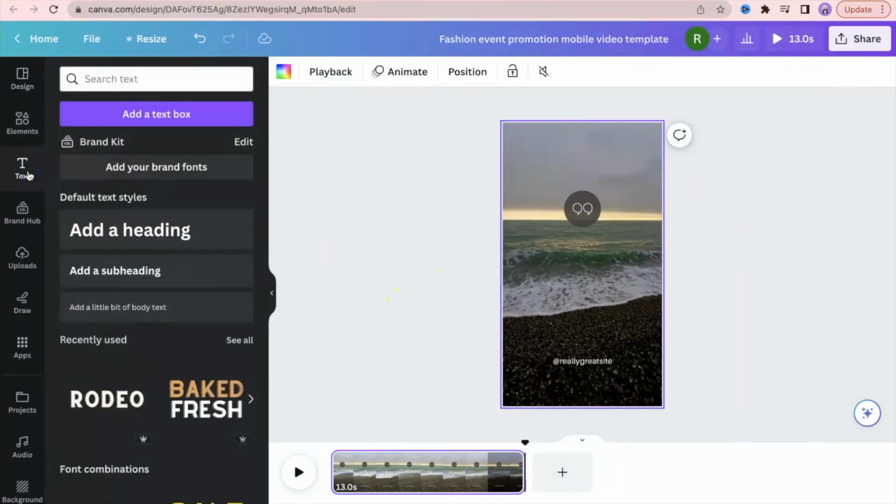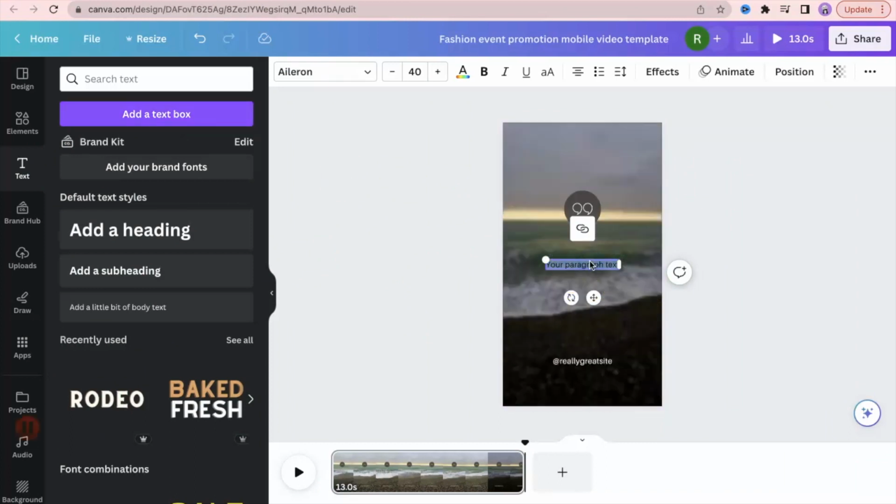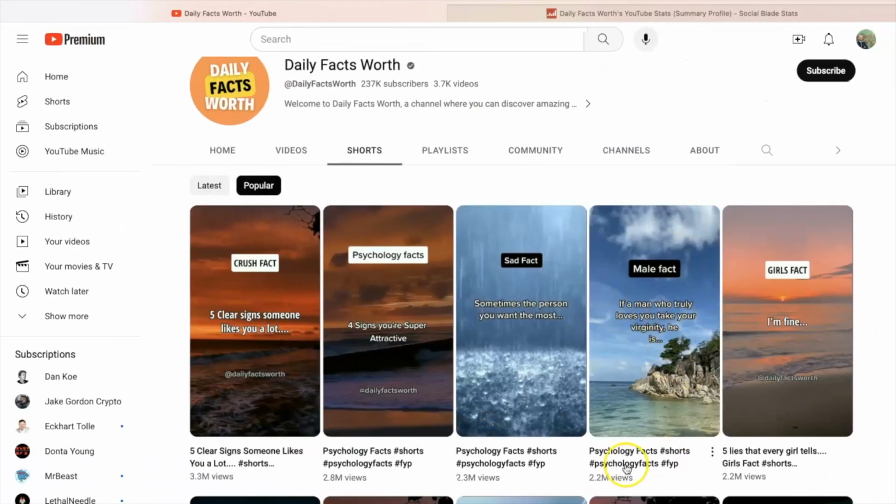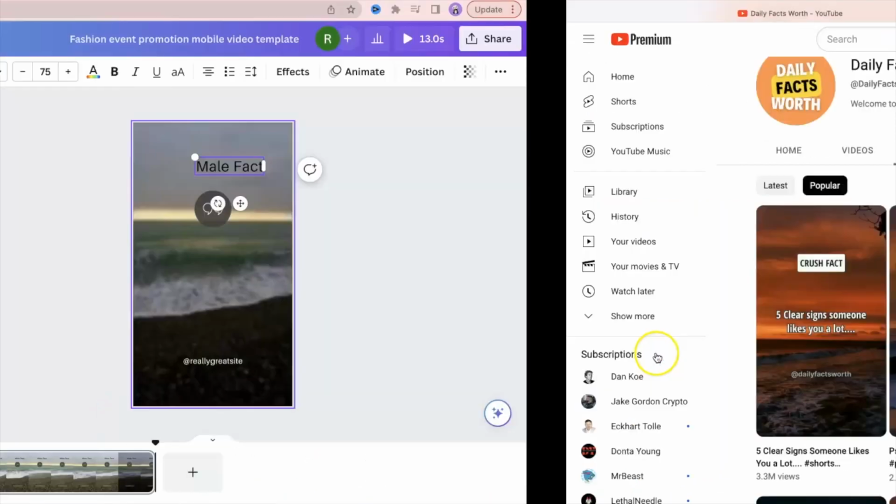Now click on Text tab from the left side and click on add a text box. In this case we're going to do male fact and make it a bit larger. We can increase the size by hitting the plus button here. The reason why we're doing male fact is it's all male related quotes, and we can see one of their most popular videos had a male fact caption up top, and it got about 2.2 million views.